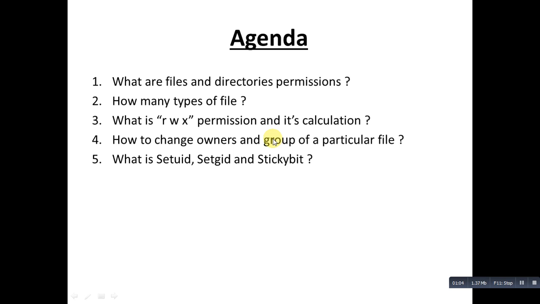So today's agenda is: what are file and directory permissions, how many types of files, what is RWX permission and its calculation, how to change owners and groups of a particular file, and what are setuid, setgid and sticky bit, and how they are applied on a file or a directory, we will see.